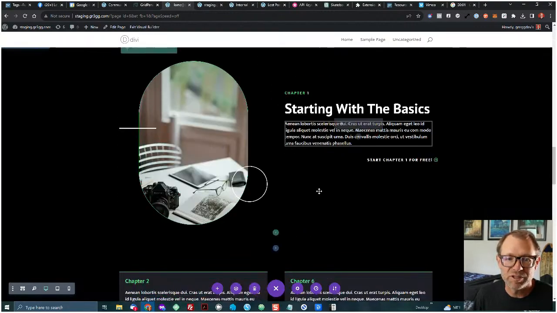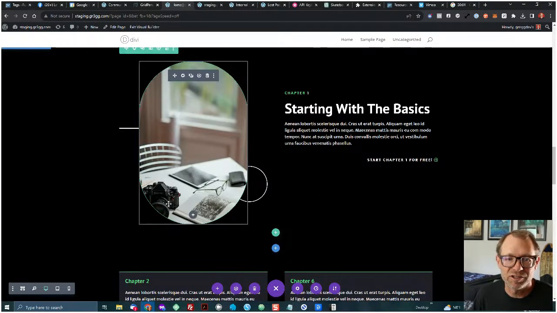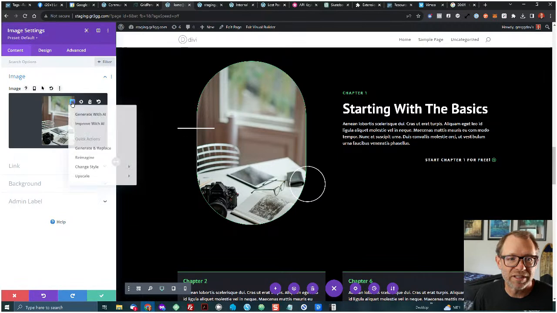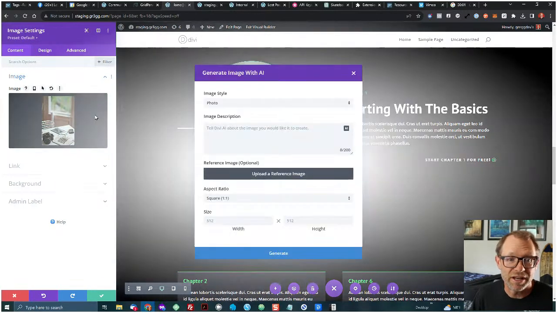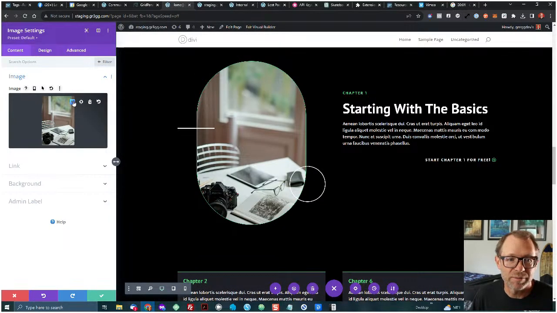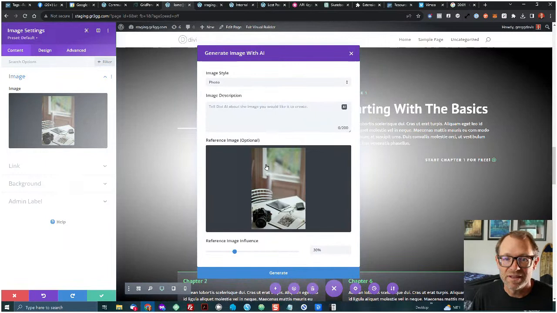These are some images. All right, so here's an image that has a book and a camera. For this module, I'm going to click AI, and I'm going to click Generate with AI. Or no, excuse me, I'm going to click Improve with AI. So when I clicked Improve with AI, it brought this image in as the reference.